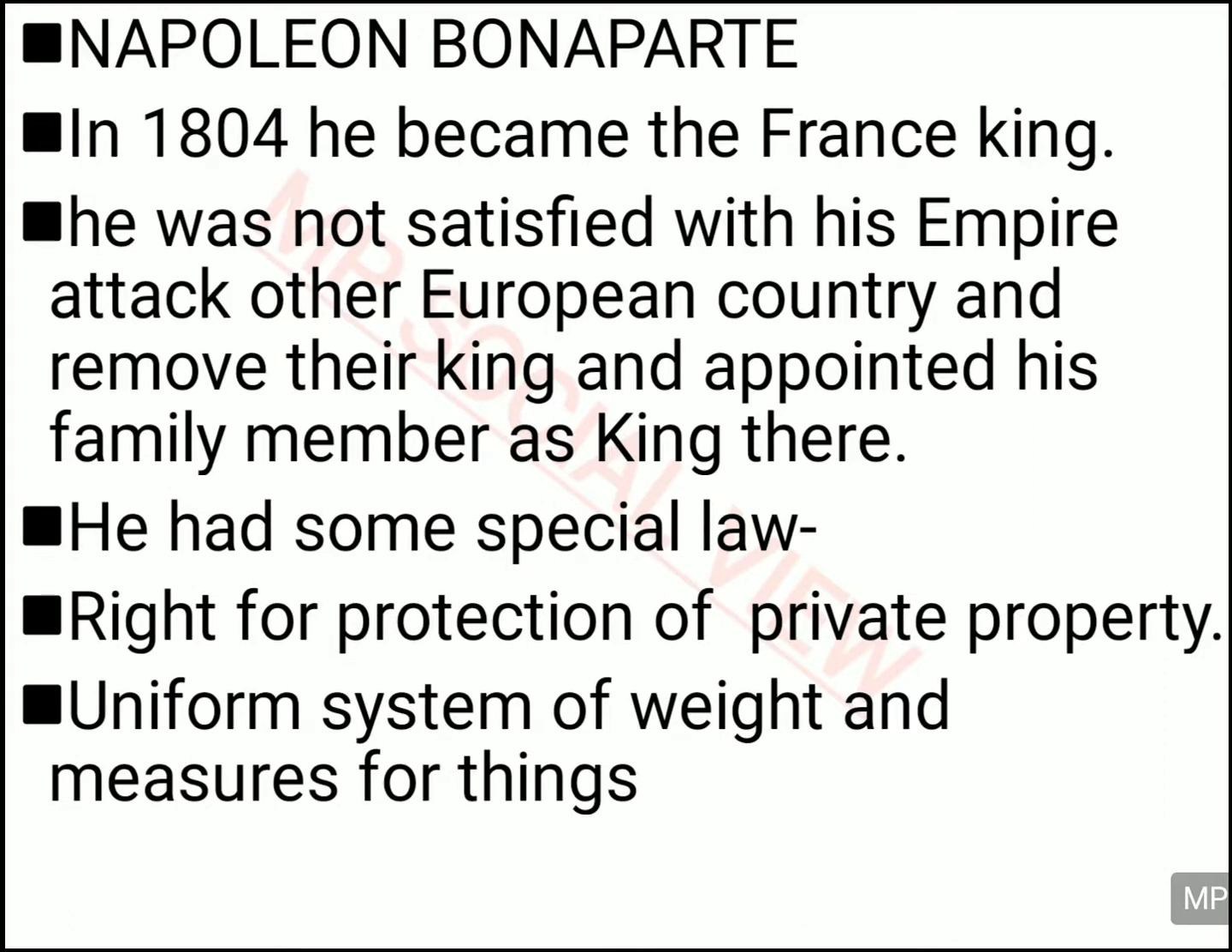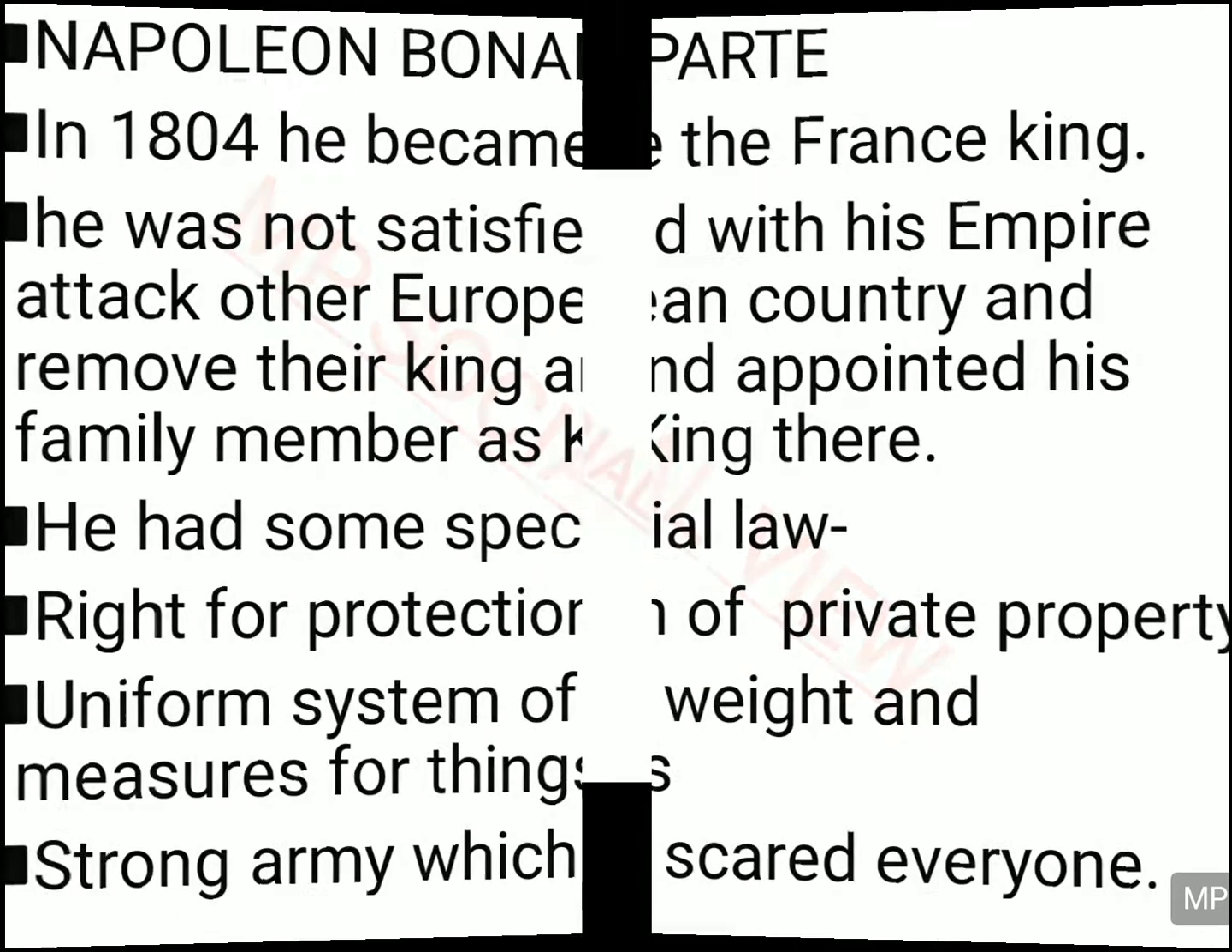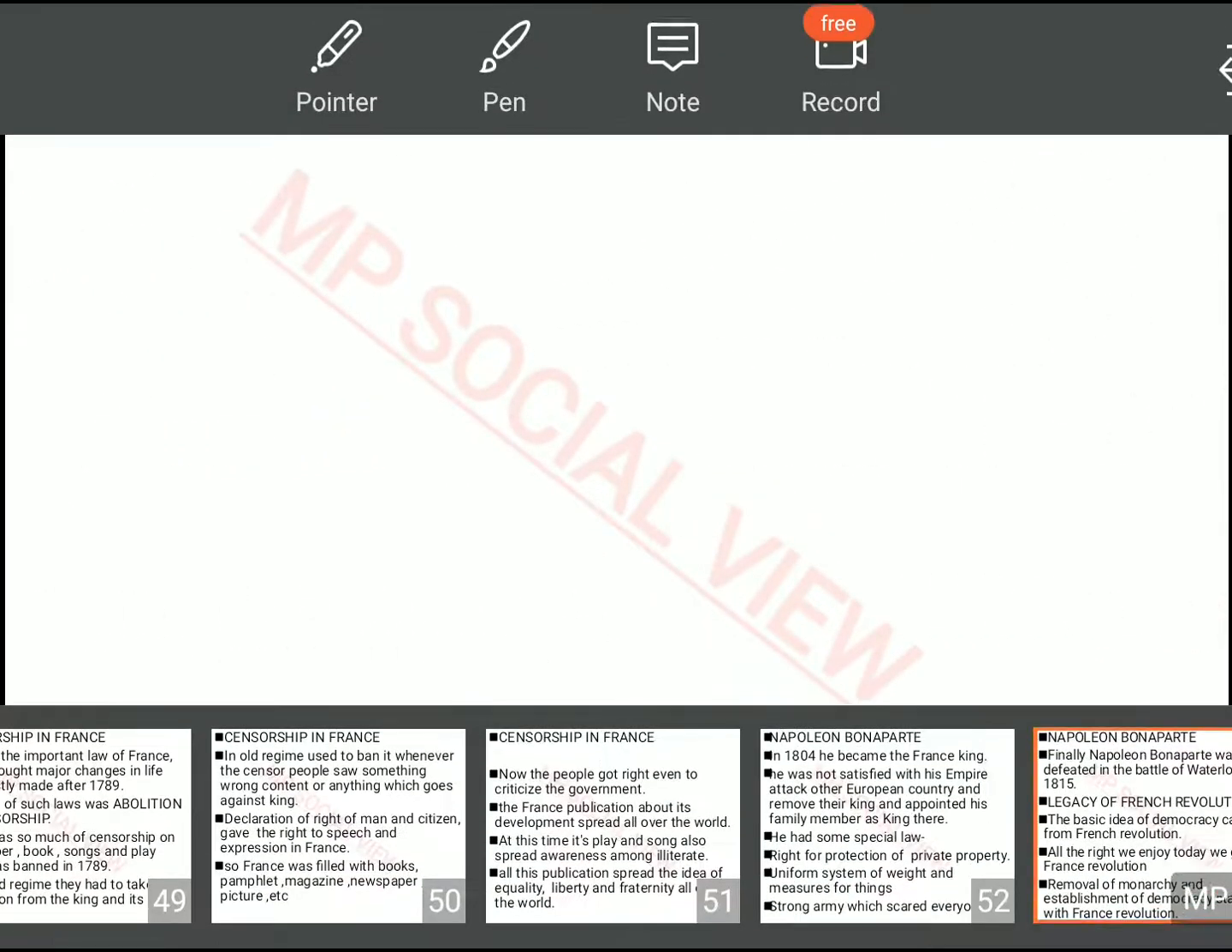Uniform weight and measures. What is uniform weight and measures? It means if a thing or an object weighs 5 kg in place X, then it should not weigh 5 kg 100 gram in another place. So it should weigh equally in all the places, and that is called uniform weight and measures. And this was introduced by Napoleon Bonaparte in France. And he also had a very strong army, and everybody was actually scared of his army. So these were some of the good points of Napoleon Bonaparte.